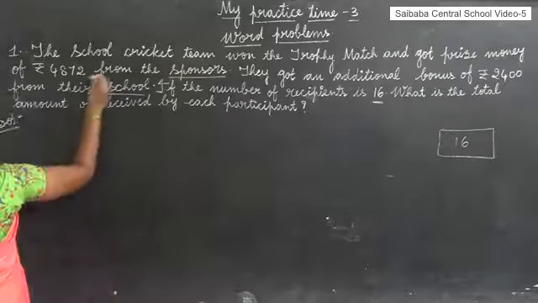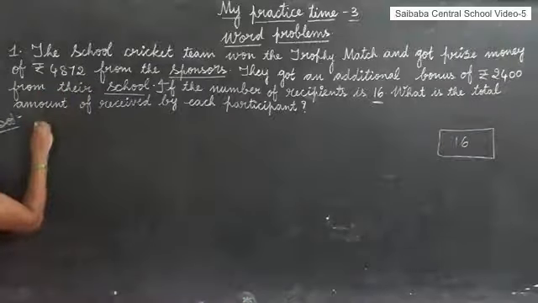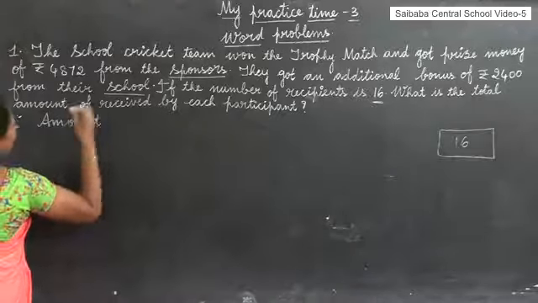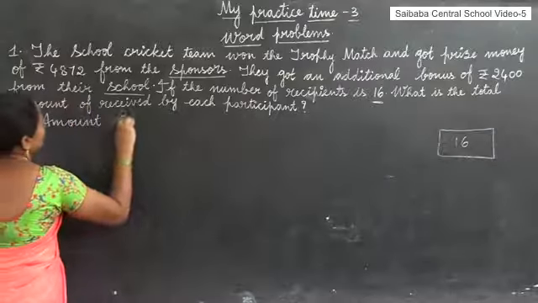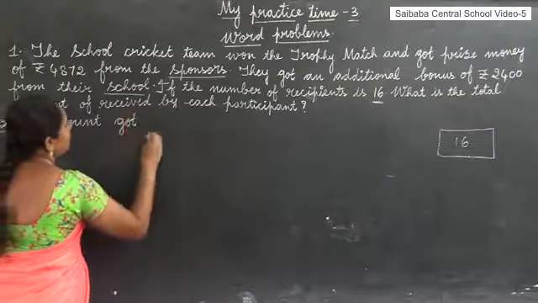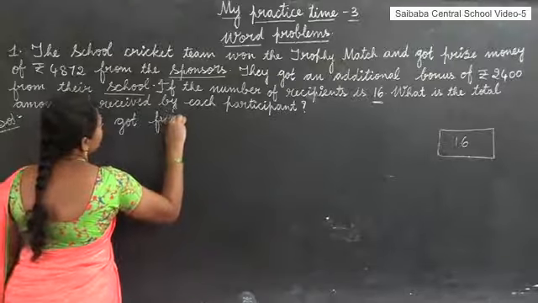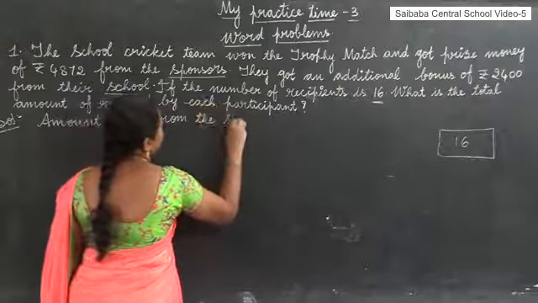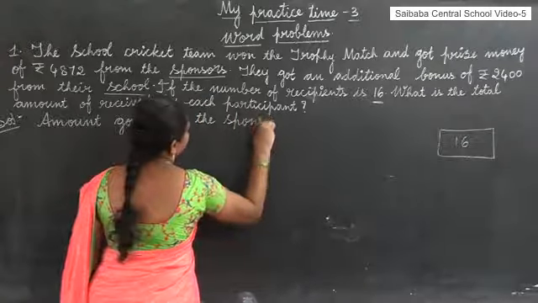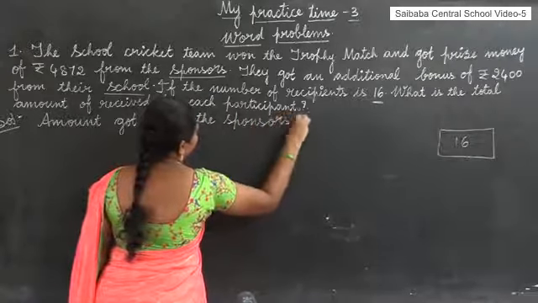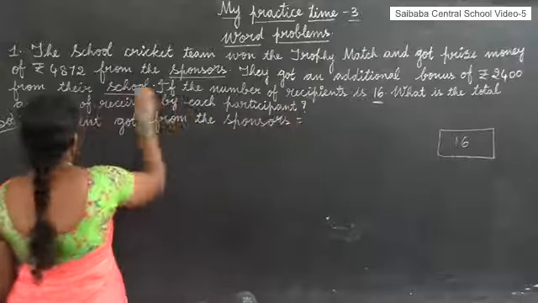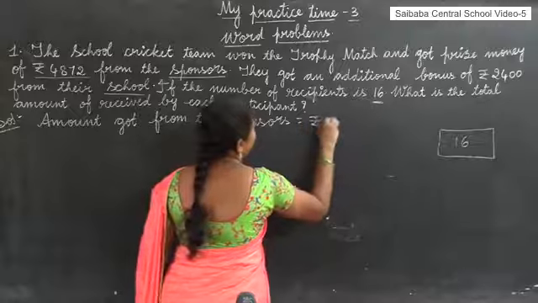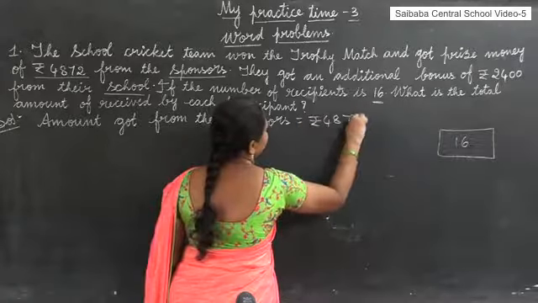So first write the amount got from the sponsors. How much amount got from the sponsors? Very good, 4,872 rupees.